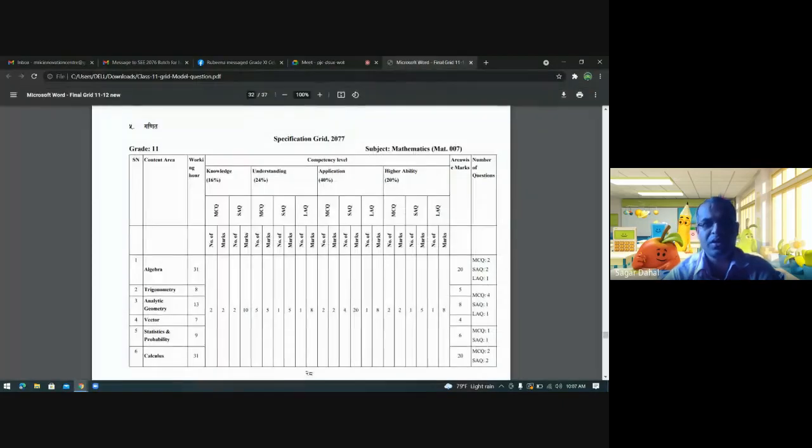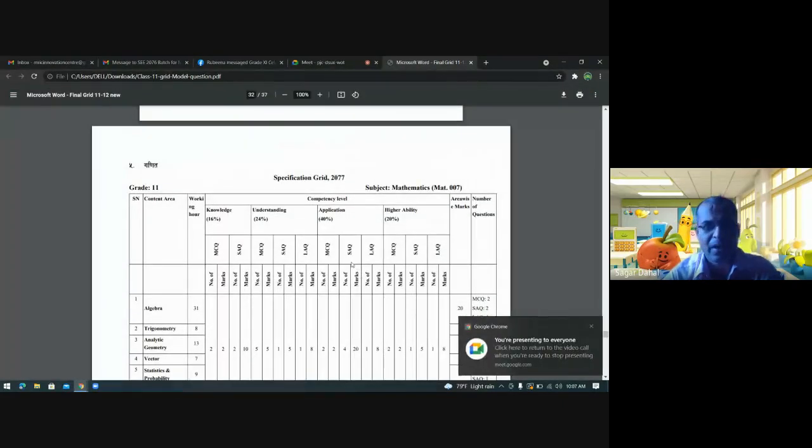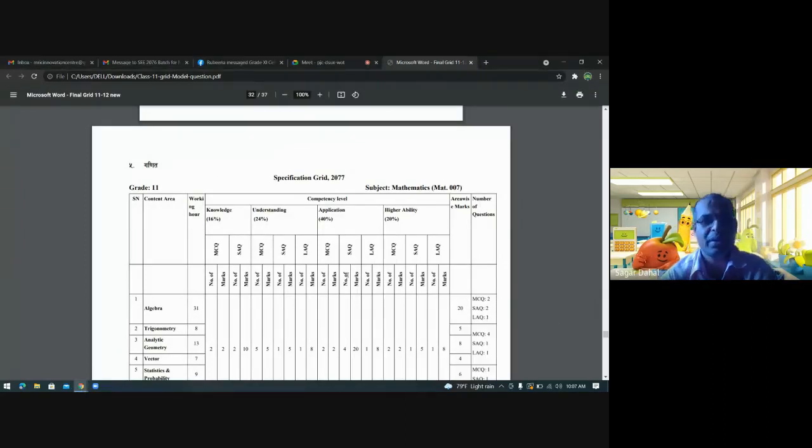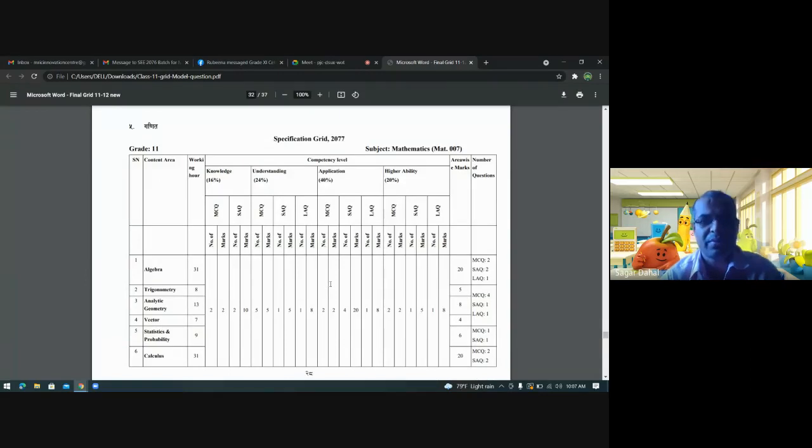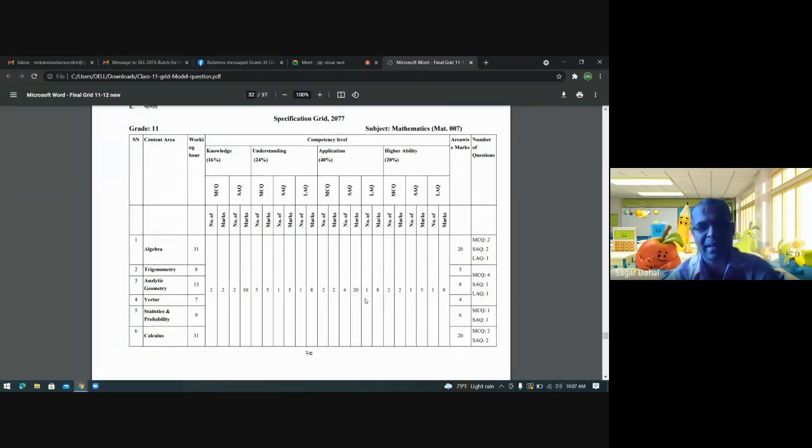Okay, this is the model that is given by Curriculum Development Center, CDC. So we have a grid of 2077 mathematics, whose code is 007 for class 11. So this is the final model questions that you will be getting. In this pattern, you will be getting the questions for your final examination, which is from this Asar 7 onwards. That is the Monday. So we are having our final exam of class 11.